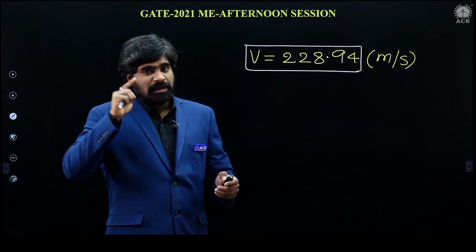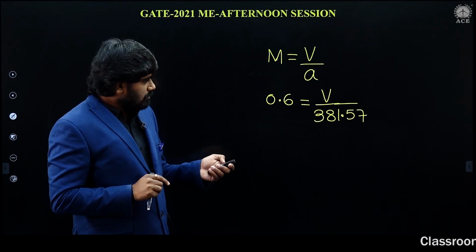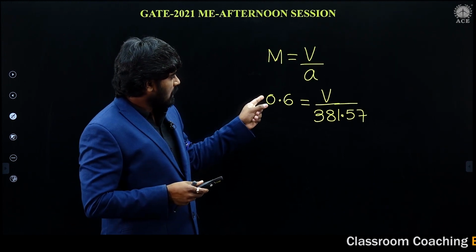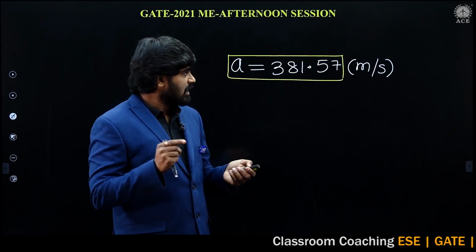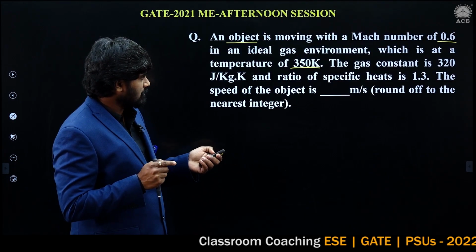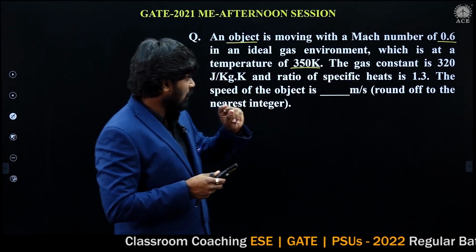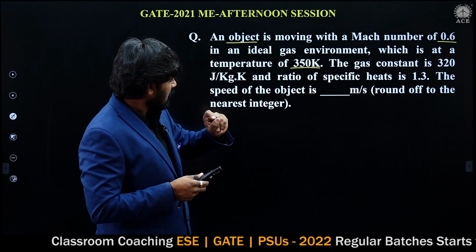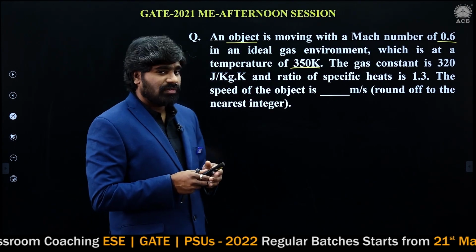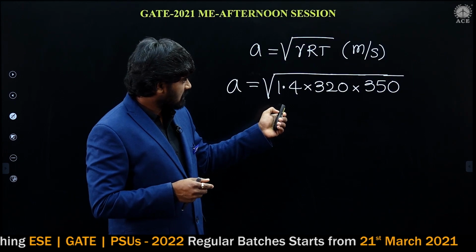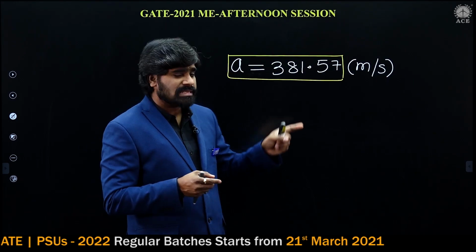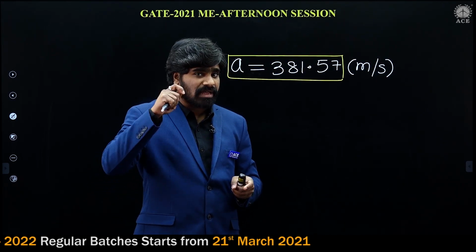Once again, please concentrate. In the environment where Mach number is 0.6 and temperature is 350, the velocity of sound we have calculated. This is the velocity of sound in the given environment.